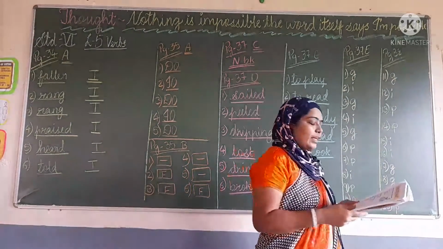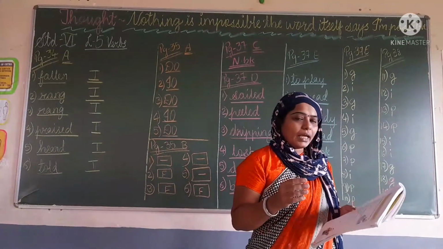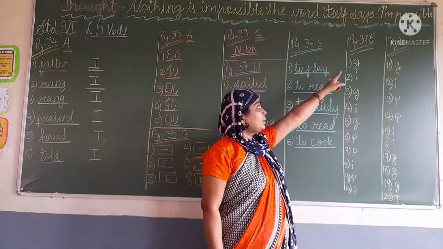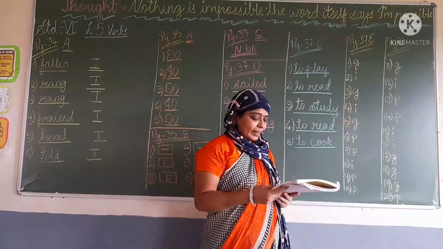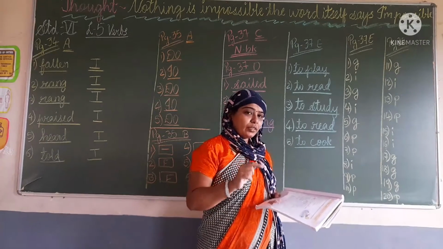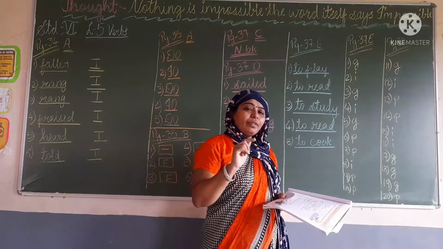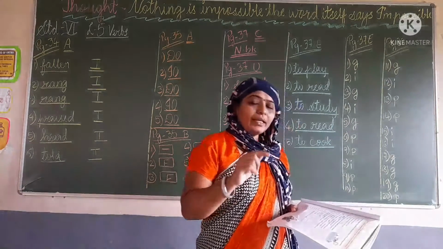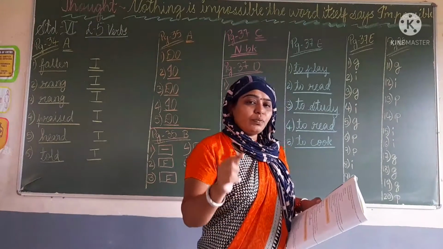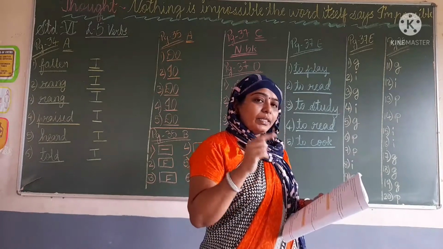After that is the next question on page number 37, that is F1. Students, now page number 37, identify whether the underlined words are gerunds, participles or infinitives. If they are infinitive, then it is to plus verb. If it is gerund, then it is verb plus ing.